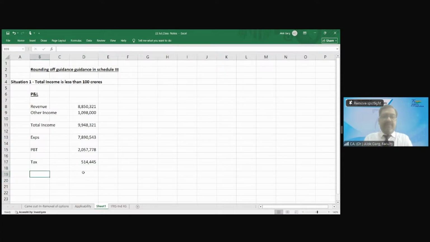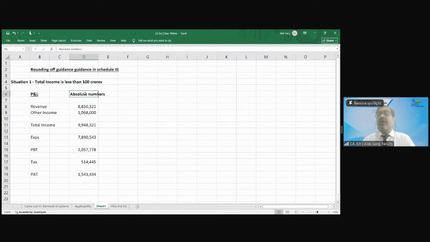And then there is a profit after tax, PAT. This is the situation. Now tell me, these are the absolute numbers. Is this a right presentation? Writing in absolute numbers, is this a right presentation?